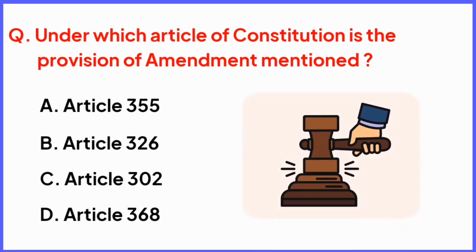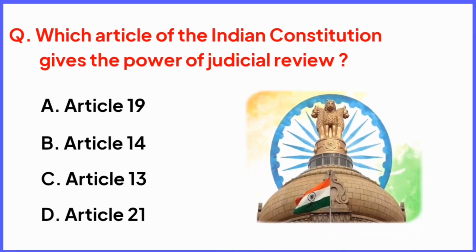Under which article of Constitution is the provision of amendment mentioned? Right answer is option D, Article 368. Which article of the Indian Constitution gives the power of judicial review? Right answer is option C, Article 13.